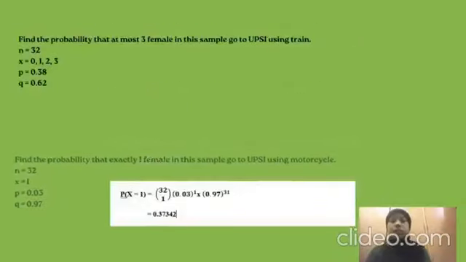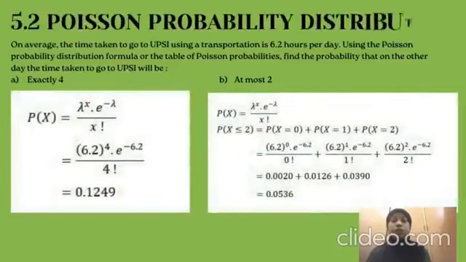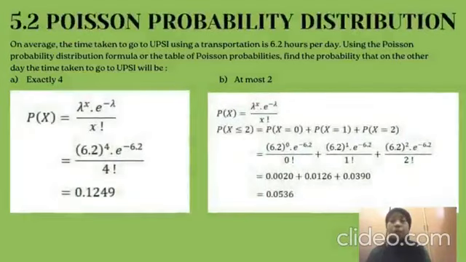Last but not least, Poisson probability. The formula of it is lambda power of x times e power of negative lambda divided by x factorial. For instance, on average, the time taken to go to UPSI using a transportation is 6.2 hours per day.